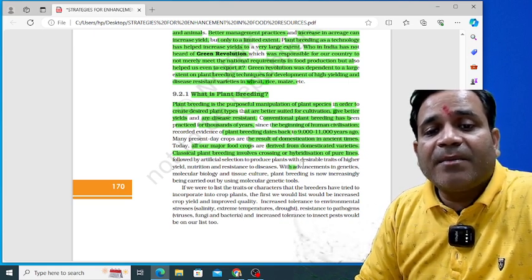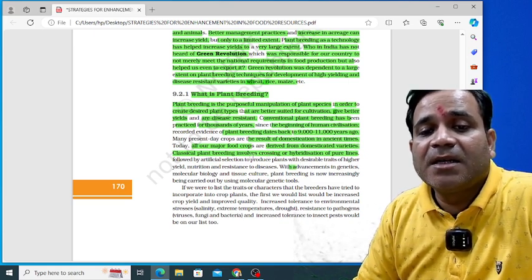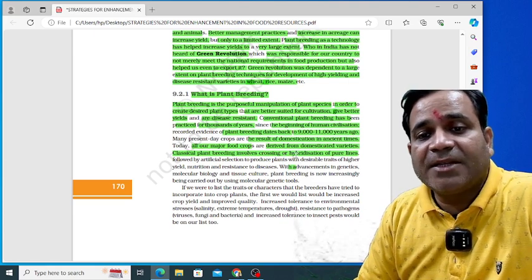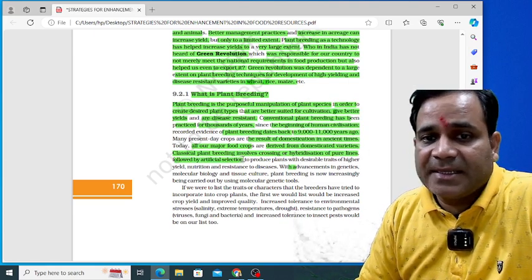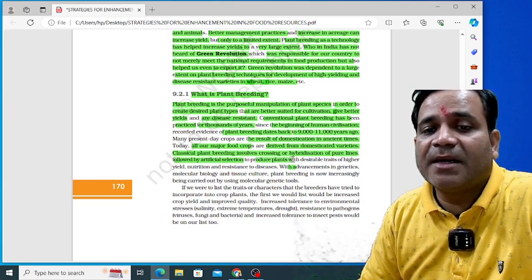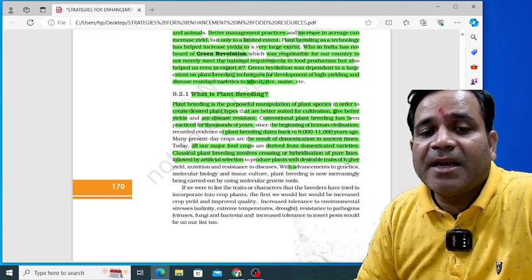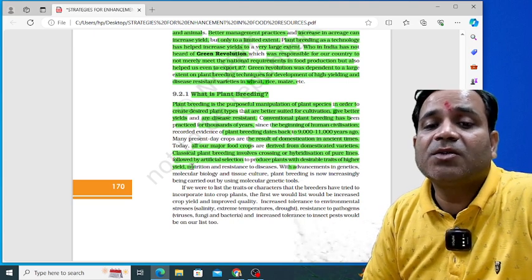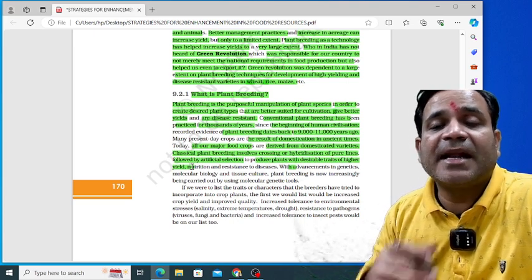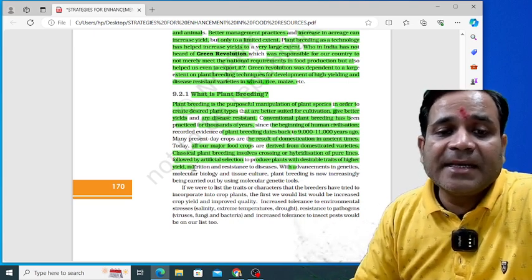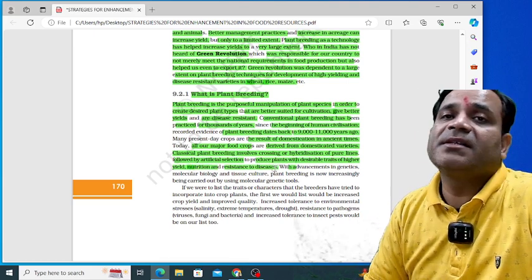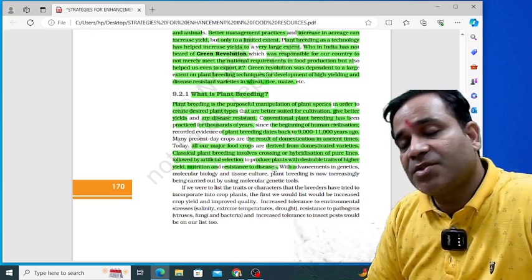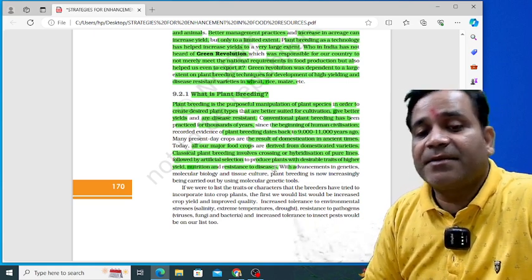Classical plant breeding involves crossing or hybridization of pure lines, followed by artificial selection, to produce plants with desirable traits of higher yields. So if we want desirable traits or higher yields, then we get nutrition and resistance to diseases.